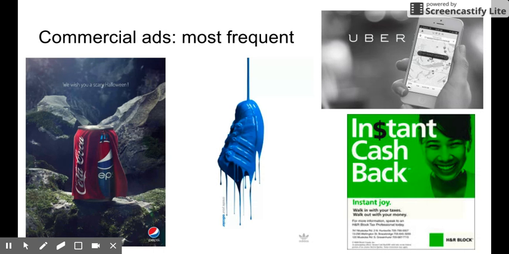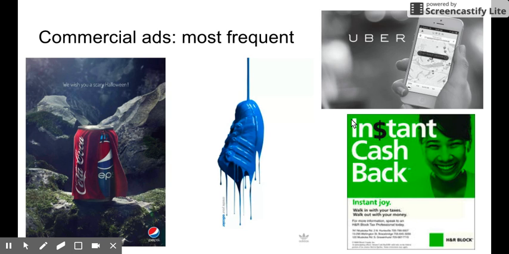So here are some examples of commercial ads, right? I said they are the most frequent. They are trying to sell you a product or a service. Over here on the left-hand side, we see two ads that are trying to sell you products. This one is obviously trying to sell you Pepsi. This one is trying to sell you Adidas shoes. They want you to buy something, right? So these are commercial ads.